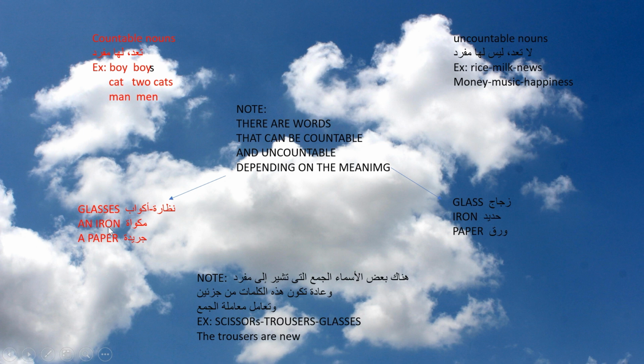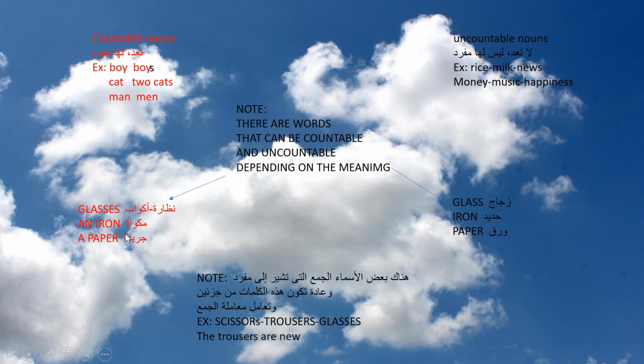And iron, the iron that is used for ironing clothes, is countable, while iron, the metal, is uncountable. A paper, meaning a newspaper, is countable, while paper, meaning the material, is uncountable. So depending on the meaning, the word may be countable or uncountable. For the word glasses, meaning eyeglasses or cups, it is countable. I can count it. While glass, which means the material, is uncountable.